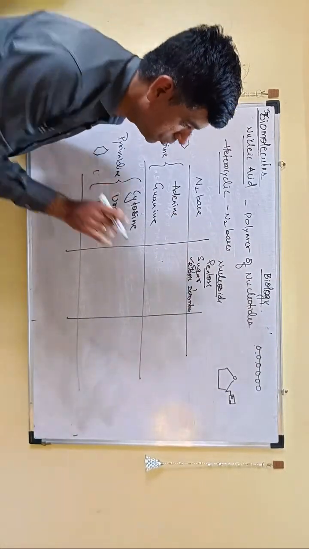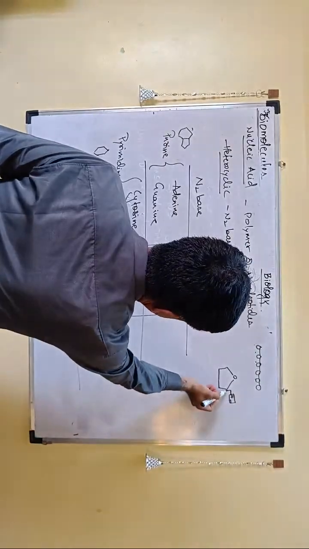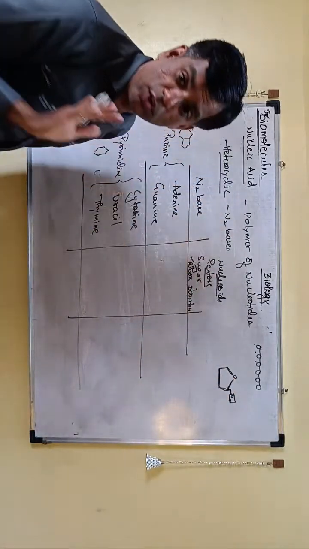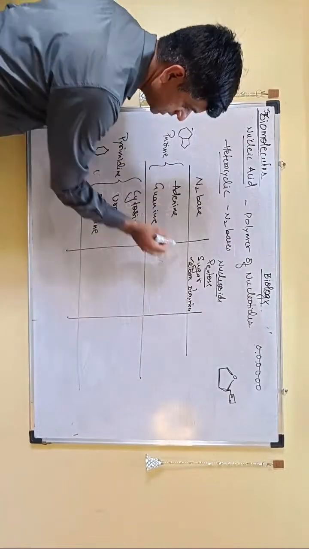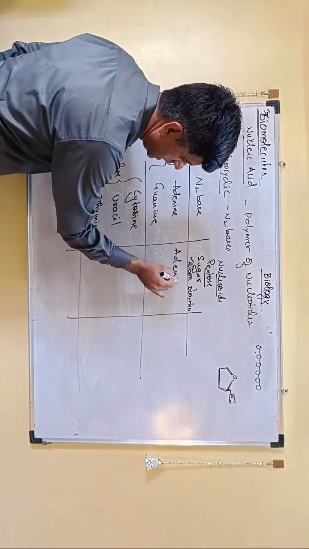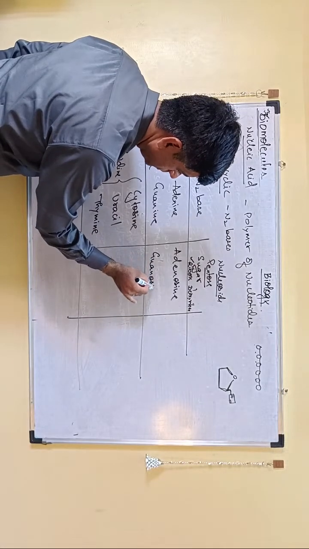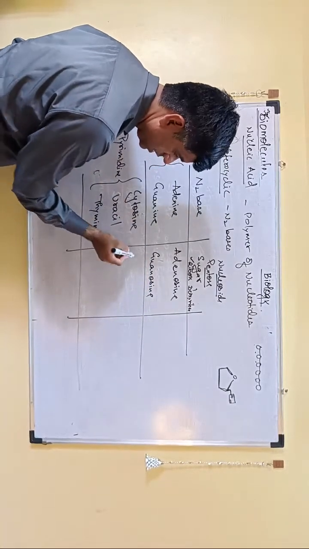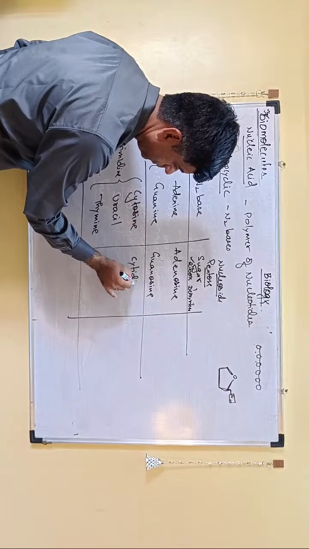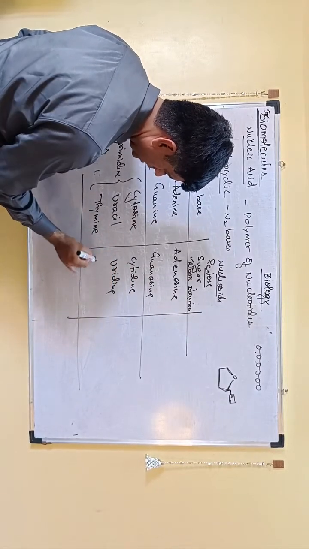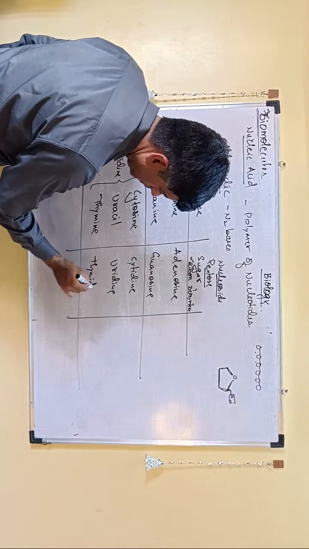So we'll just have an overview: a nitrogen base attaches to your sugar by a glycosidic bond. It forms a nucleoside. So adenine is called adenosine, guanine is called guanosine, cytosine is called cytidine. Remember, uracil is called uridine and thymine is called thymidine.